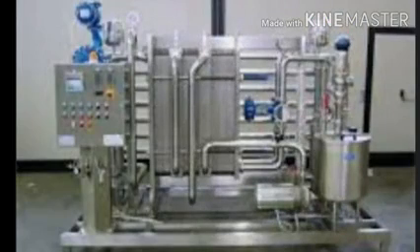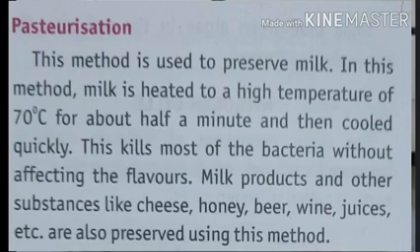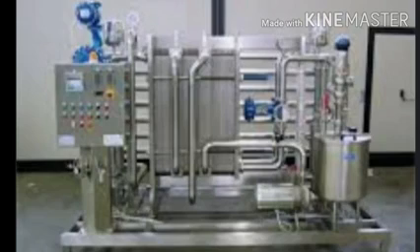Seventh method is pasteurization. This method is used to preserve milk. In this method, milk is heated to a high temperature of 70 degrees for about half a minute and then cooled quickly. This kills most of the bacteria without affecting the flavor. Milk products and other substances like cheese, honey, beer, wine, juice, etc. are also preserved using this method.